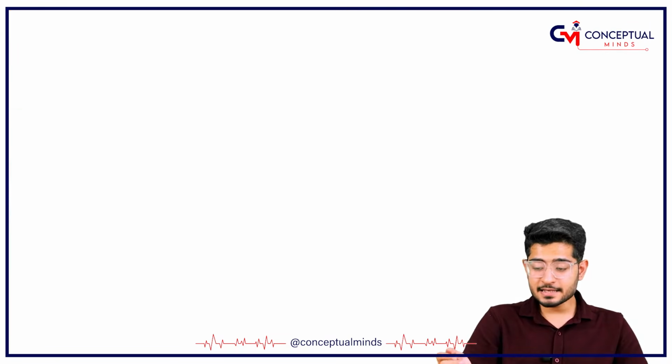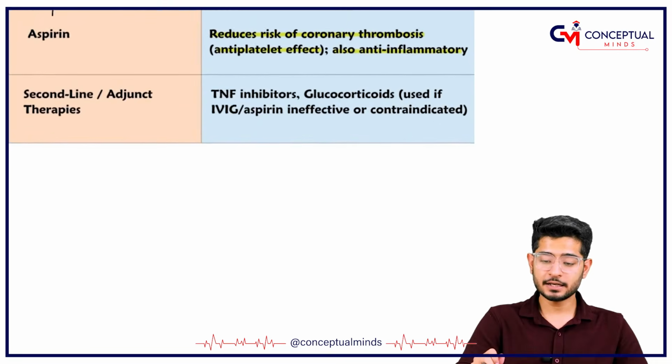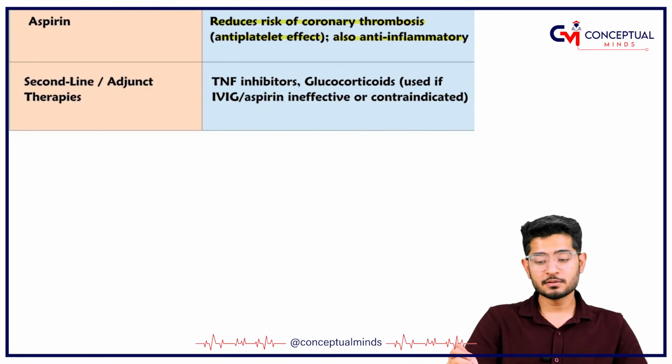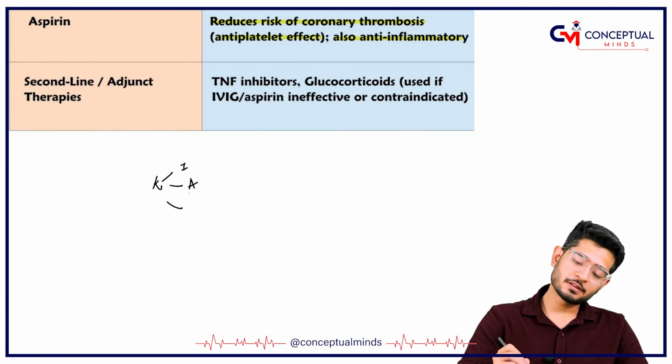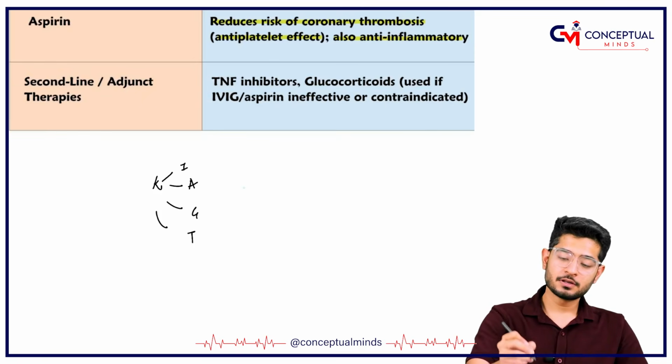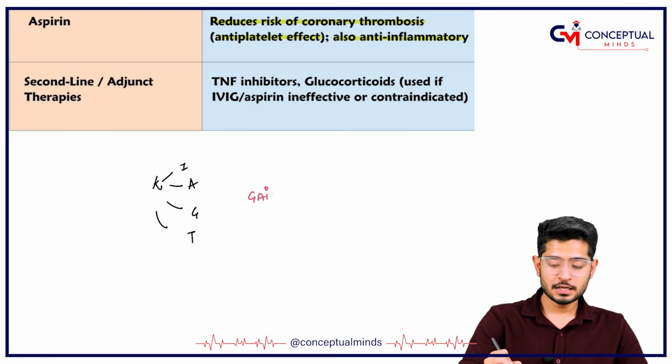And what are the second line therapies which we use? Second line therapies are TNF alpha inhibitors and glucocorticoids. These things are also given as an adjunct. So what is the treatment of Kawasaki? IVIG is given, aspirin is given, then glucocorticoids can be given, and of course you can give TNF alpha inhibitors. So the mnemonic to remember is actually GATE.